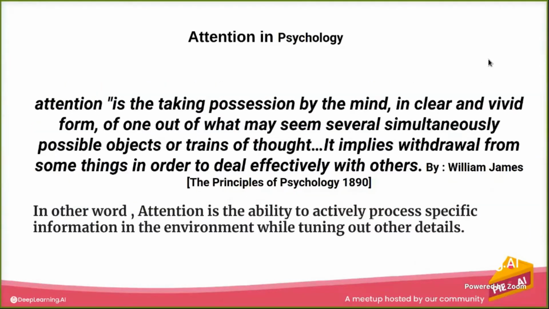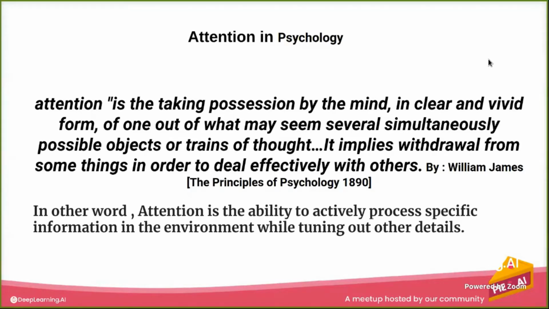Before understanding the attention in the neural network, we can define the attention in physiology. So the short definition is the ability to actively process specific information in the environment while tuning out other, non-important details.